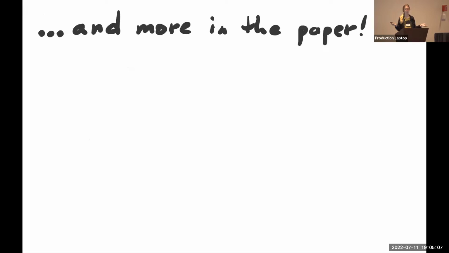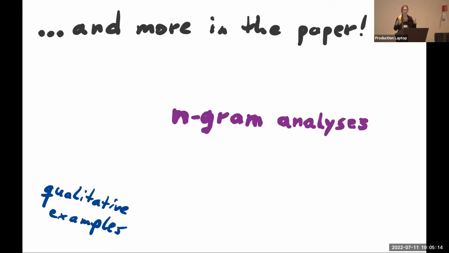If you're interested in it, you might also want to read the paper because there's a ton more stuff. There's lots of qualitative examples. We have n-gram analyses, surface patterns. I trained some sparse SVMs for those in the audience who still remember what SVMs are. Fun stuff. We have a much finer grained annotation scheme that really tries to anticipate human annotators. There's a lot of thought about that in the paper.